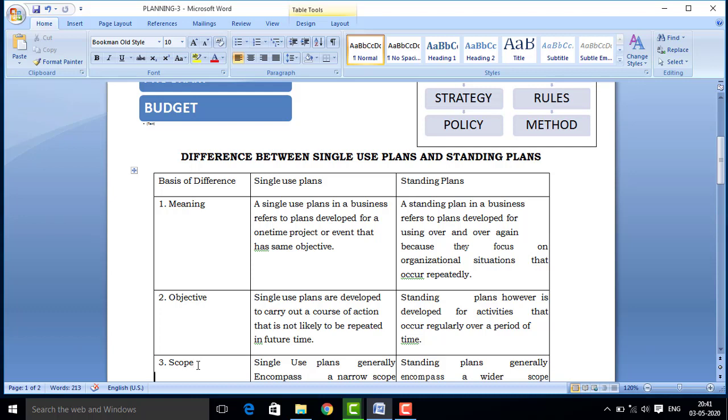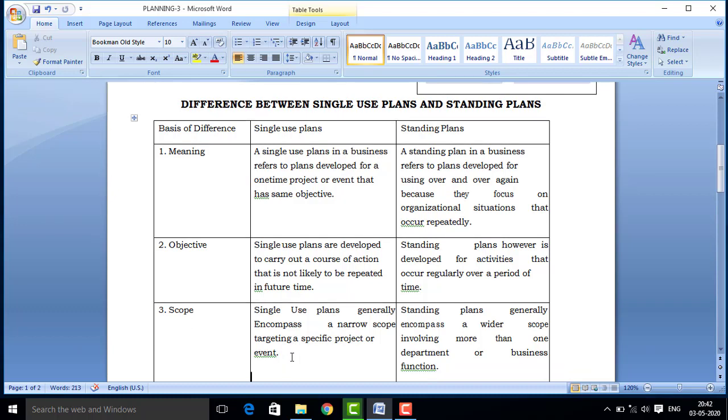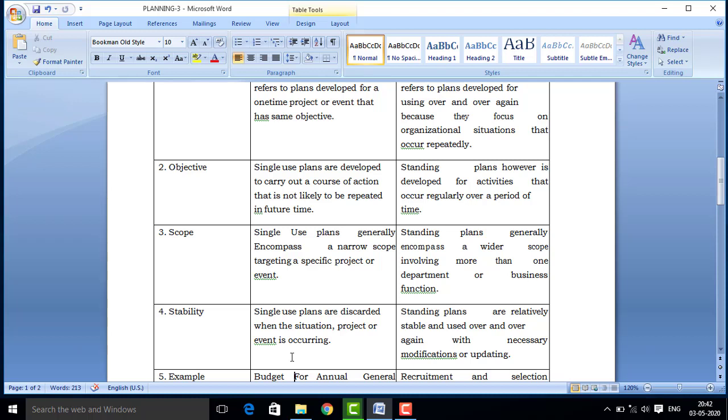Now on the basis of scope, single use plans generally encompass a narrow scope, because after one-time use, after completion of any project or program, it is not in use, so there is no wider scope of this plan. But standing plans are in continuous use, whether we have achieved the organizational goal or not. They continue in the organization, therefore they have a broader scope in context of single use plans.